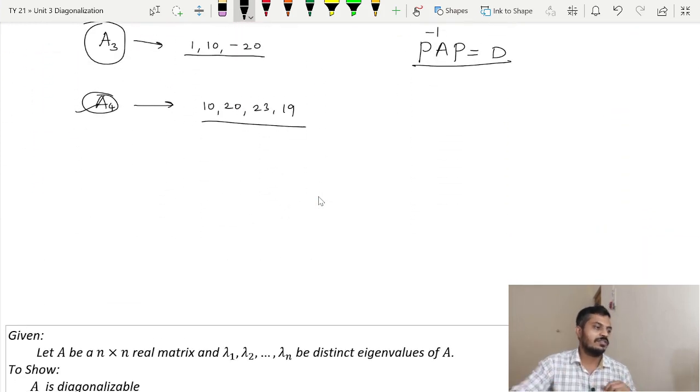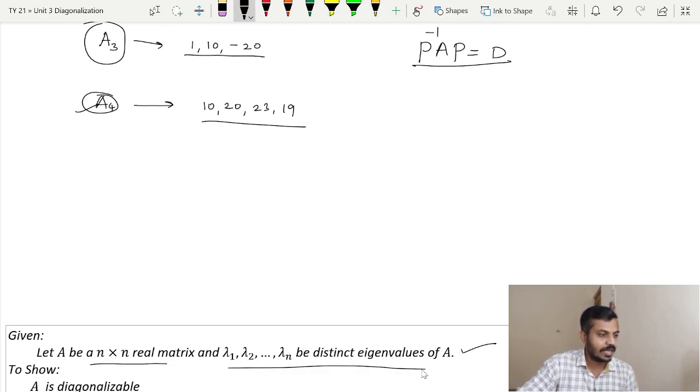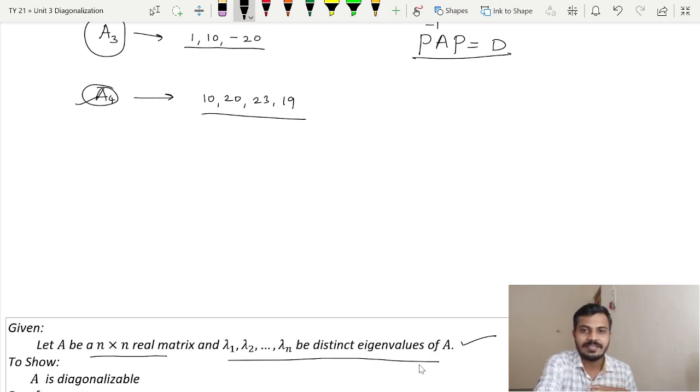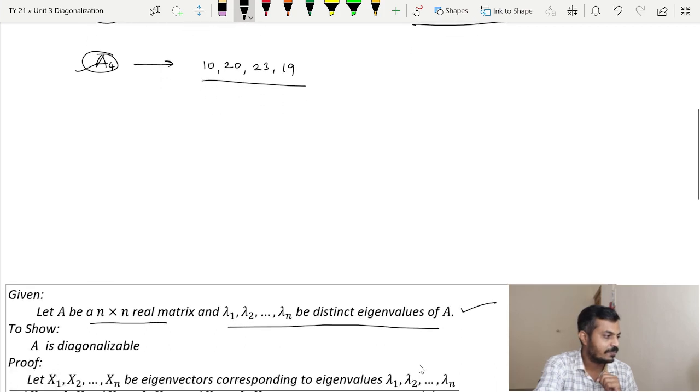So first of all, I have started with, I said let A be a real matrix of order n, and let lambda 1, lambda 2 up to lambda n be distinct eigenvalues of A. And our claim is to show A is diagonalizable. Means what? To find a non-singular matrix P such that P inverse AP is a diagonal matrix.